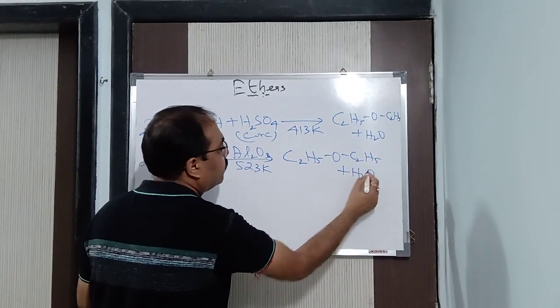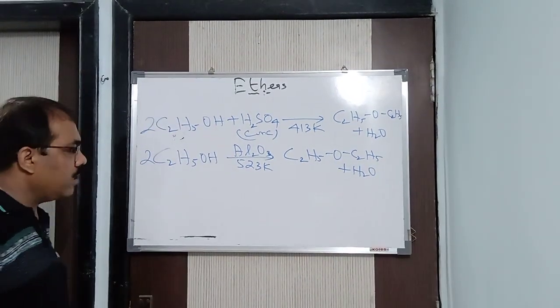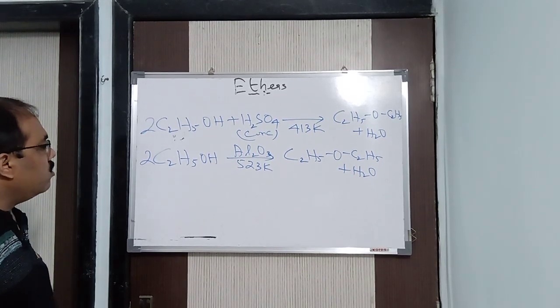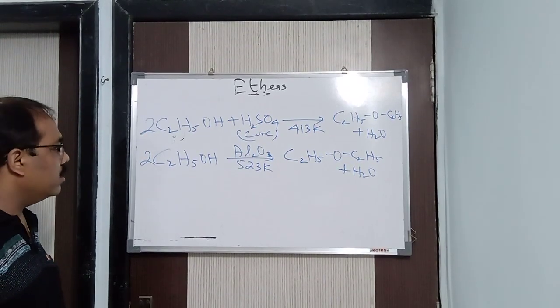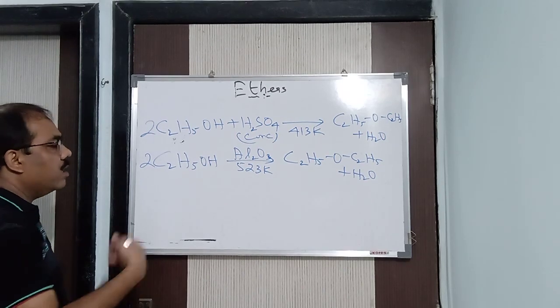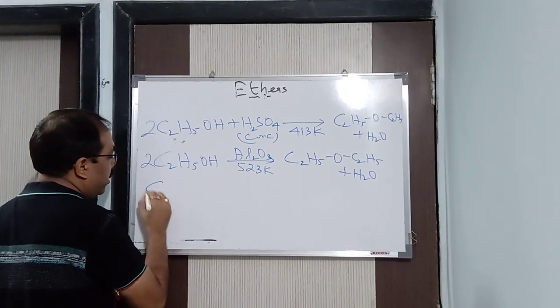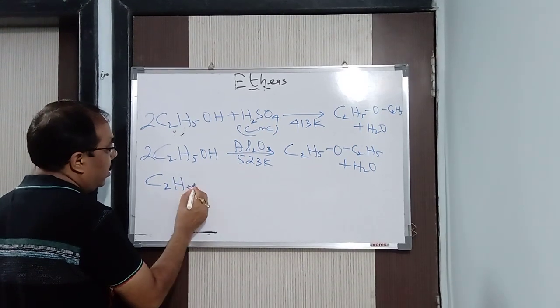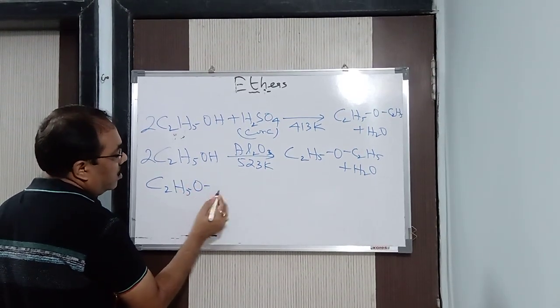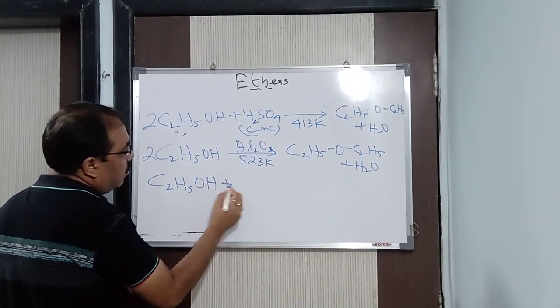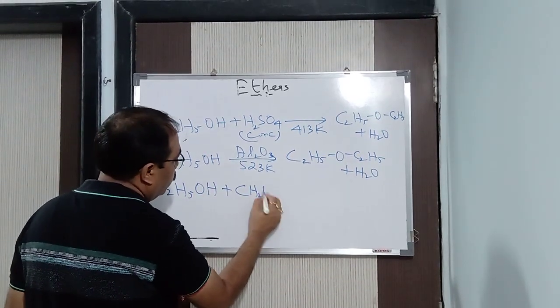Here alumina acts as a dehydrating agent. Clear? Now we can also prepare ether by taking some other reagent, by another method. So what is that? Let us say C2H5Cl or C2H5OH, I will be taking it, plus CH2NH2.